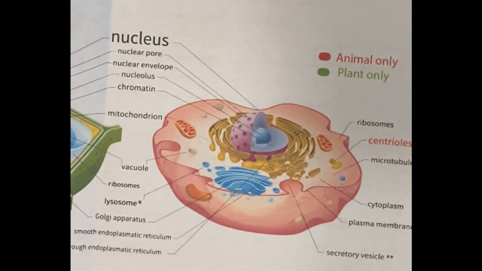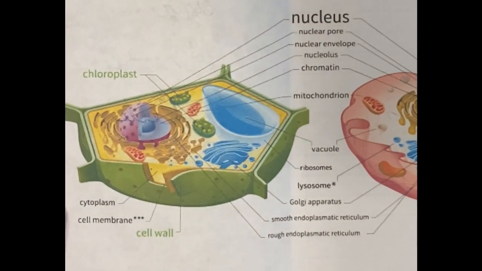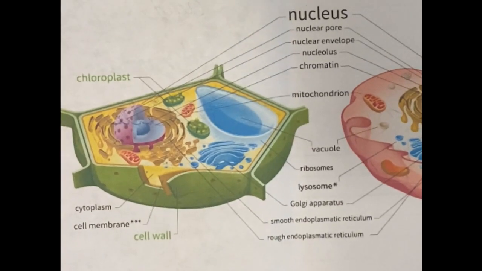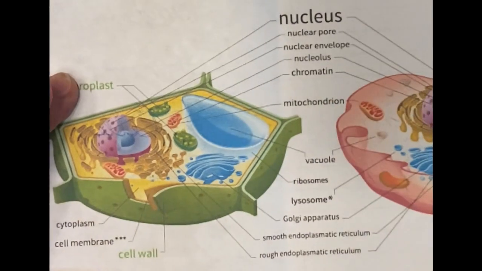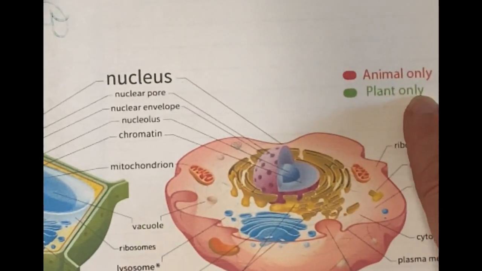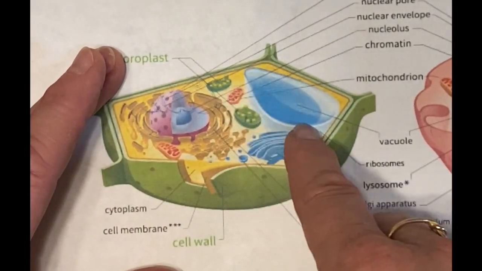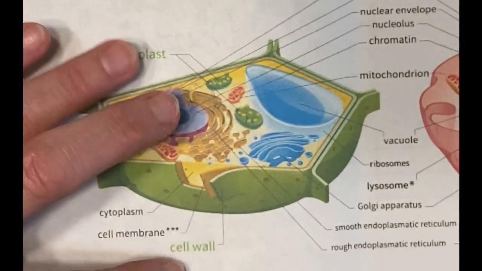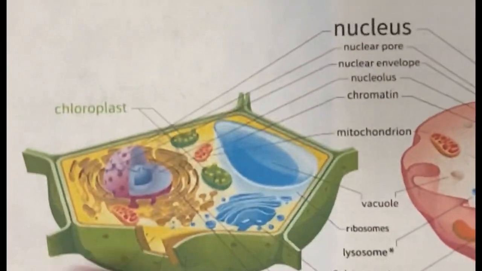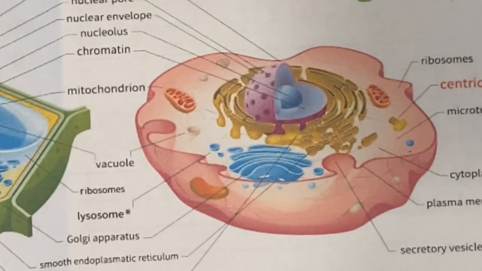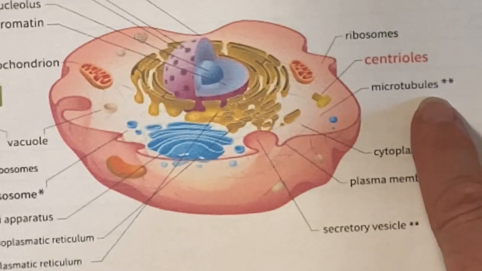In your notebook and in your online notebook, you probably had this picture. This is a great picture to be able to refer to. And you have the chloroplasts and the cell wall that are unique to the plants only. And they also have this big water vacuole right here. So plants have chloroplasts, a cell wall, and a water vacuole that the animal cells do not have, while animal cells have centrioles and they do have lysosomes.